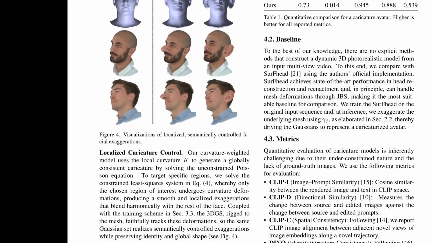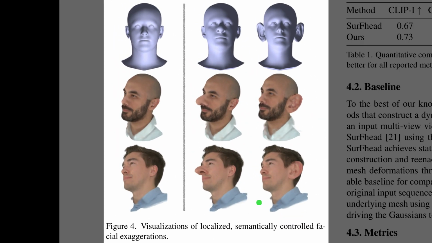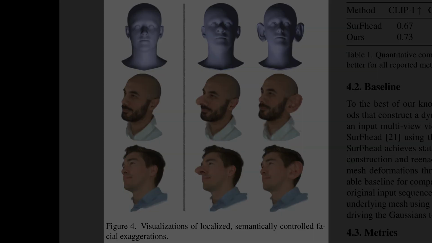Moving to the results, Figure 4 demonstrates localized, semantic control. The left column displays the original subjects. In the middle column, the exaggeration targets only the nose, enlarging it significantly while preserving the rest of the face. Then, the right column shifts the effect to the ears. Crucially, the top row reveals the underlying mesh deformation, and the rows below confirm that the appearance model adapts seamlessly, maintaining realistic skin texture even on these distorted shapes.